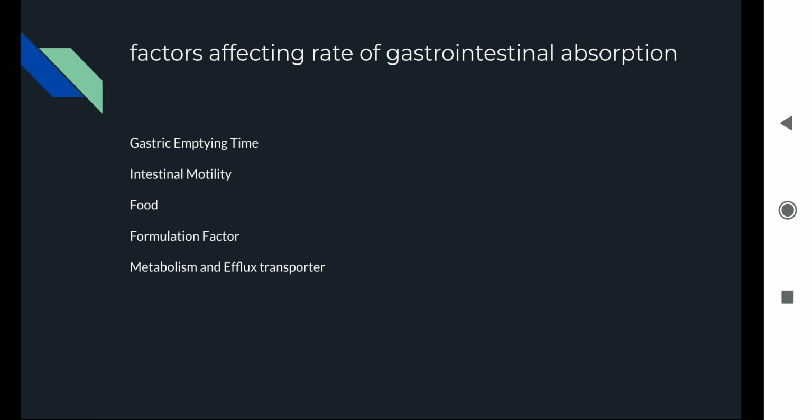Then we come to the other absorption site, that is the lungs. Whenever the drug is given in the form of inhaled gases, aerosols, etc., they are absorbed from the lungs. They are not going to go to the stomach; they will be directly absorbed from the lungs. Drugs can be given so that local and systemic effects are seen.